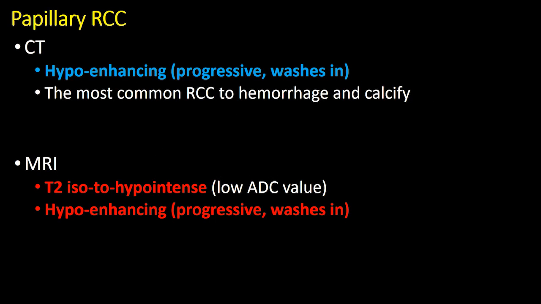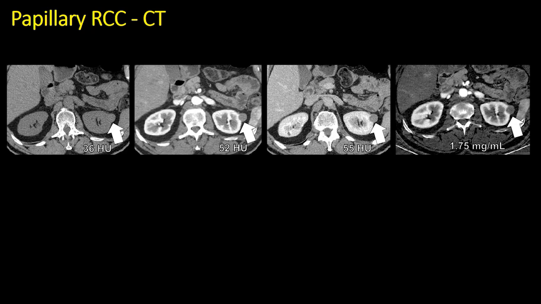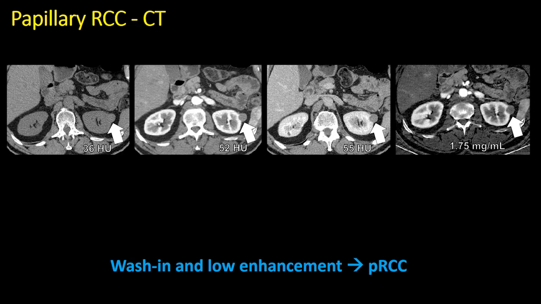Conversely, papillary renal cell carcinomas are hypoenhancing, and this is a characteristic and typical feature of papillary tumors. They can be hyperdense and low on T2, but they can be differentiated from fat-poor AML by their characteristic enhancement pattern. This is the case that I showed earlier, highlighting the potential increased sensitivity for iodine at dual energy CT, and this papillary renal cell carcinoma shows typical features in that it is hyperdense, but it shows wash-in and low enhancement, which is atypical for a fat-poor AML, but characteristic for papillary RCC.